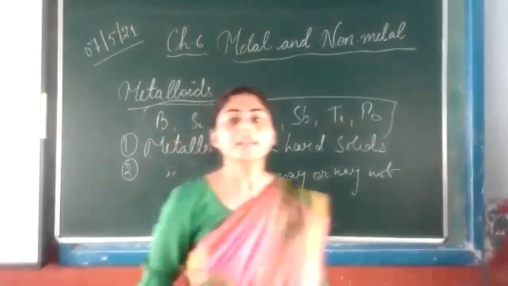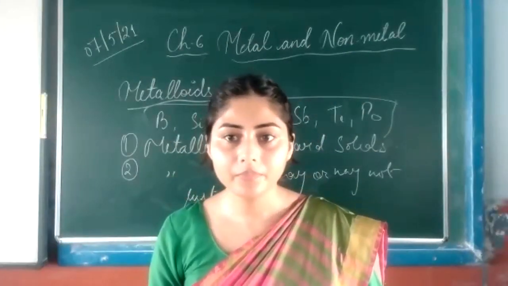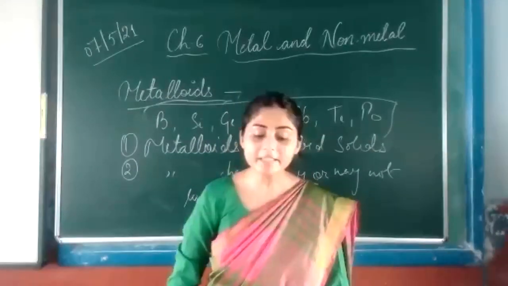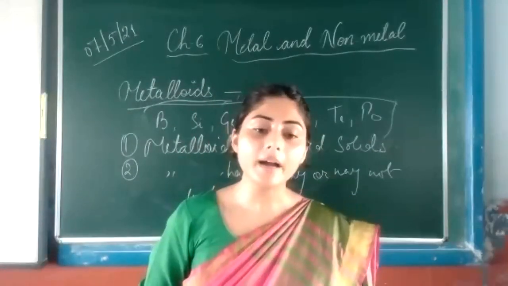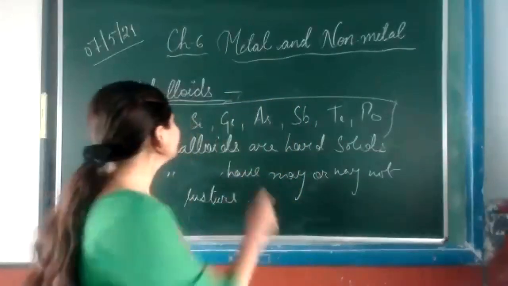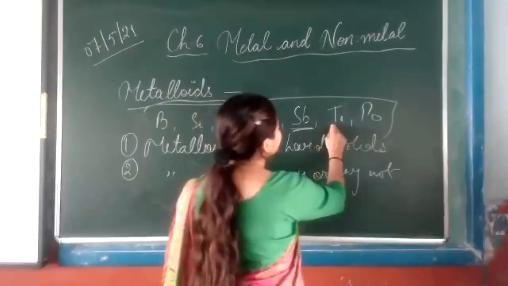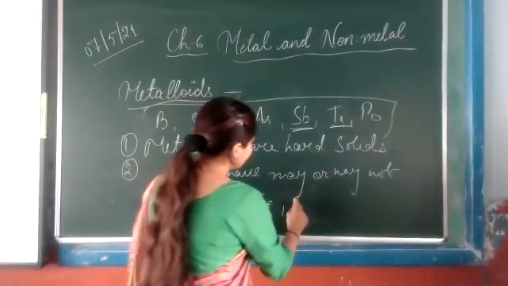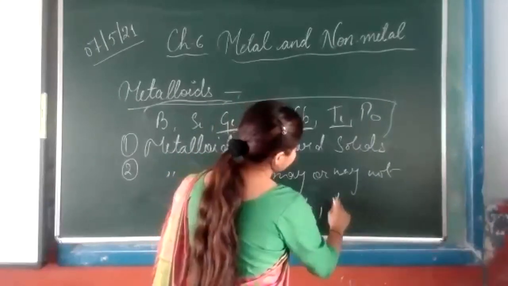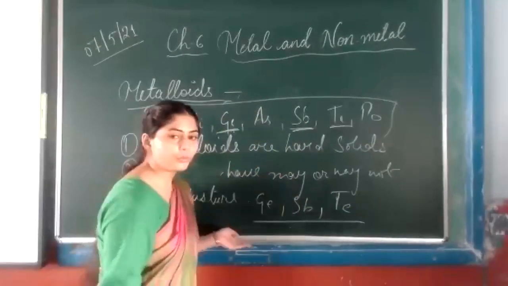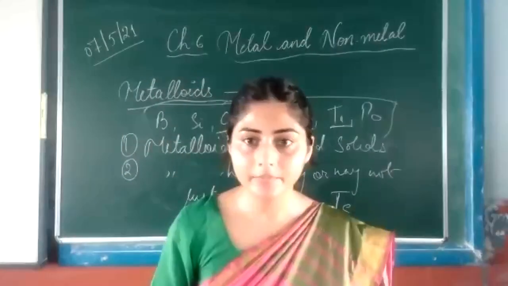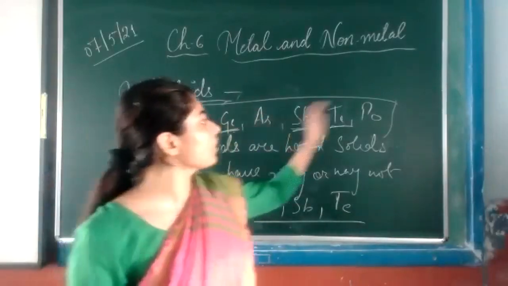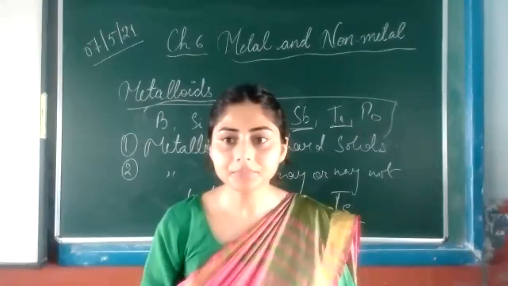All right, they may or may not have luster. Metalloids may or may not have luster. Germanium, antimony, and tellurium are lustrous. These three metalloids are lustrous. Except these three, all are non-lustrous.